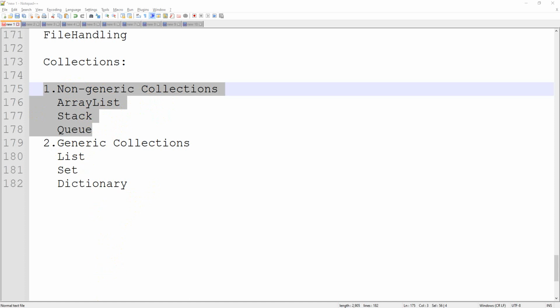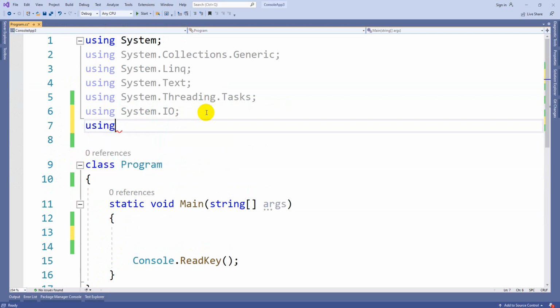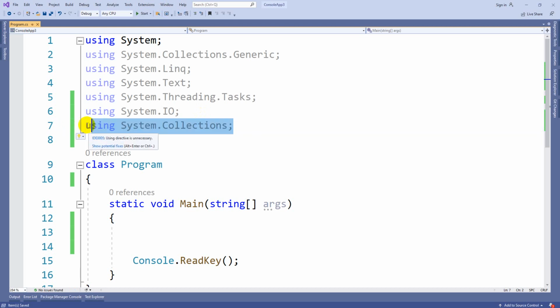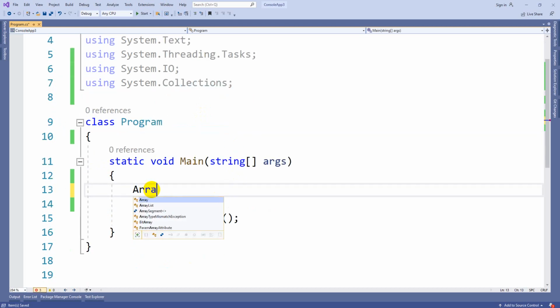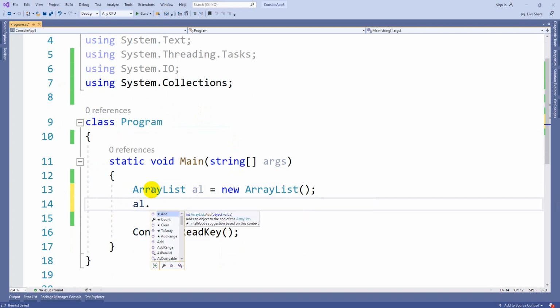Whenever you are working with non-generic collections, you have to import the namespace System.Collections. Then only can I get the class called ArrayList. So ArrayList al = new ArrayList(). al.Add, there is a method called Add.